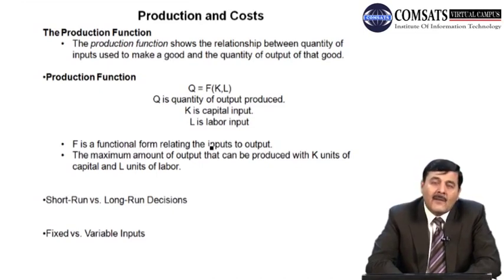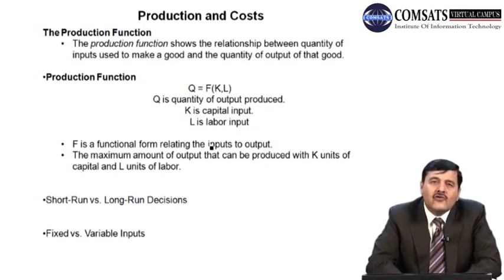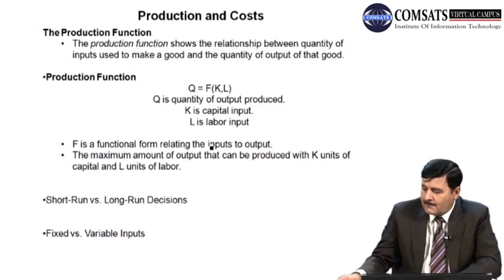But in the short run, capital is fixed. They cannot change the capital, they cannot build a building, they cannot buy modern technology, modern machinery and equipment. The only variable factor of production in the short run is labor. So if the firm wants to increase or decrease the output, they can only change the labor. So this is how we can differentiate between fixed and variable inputs.